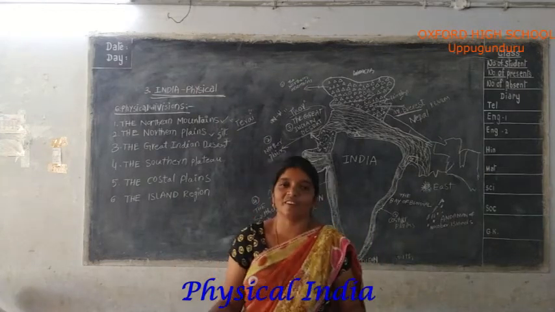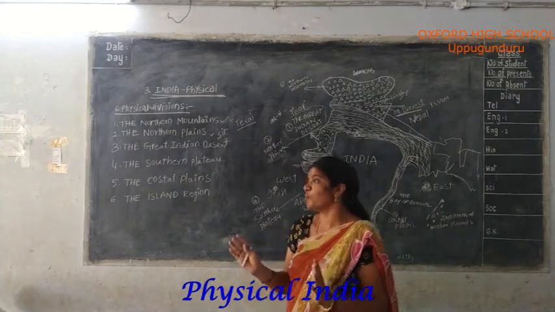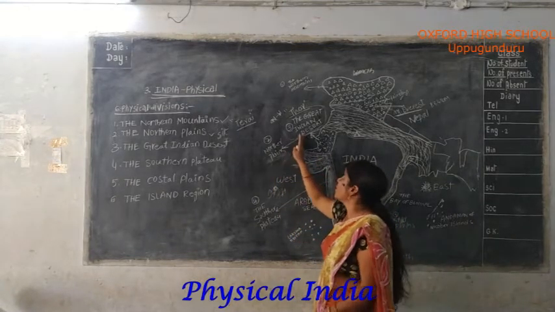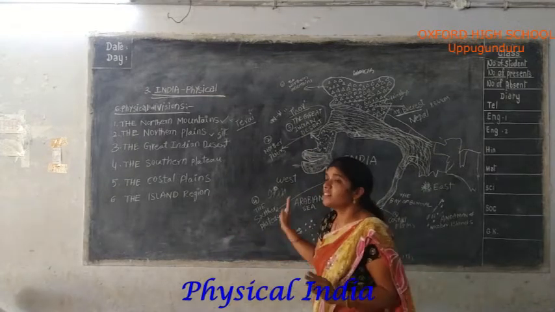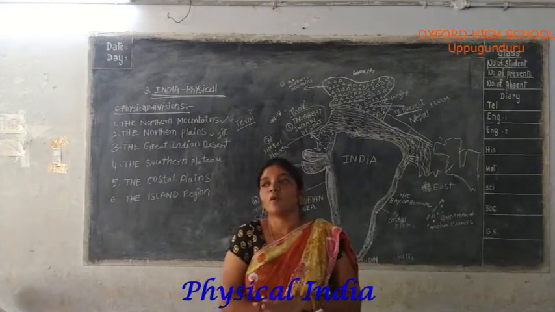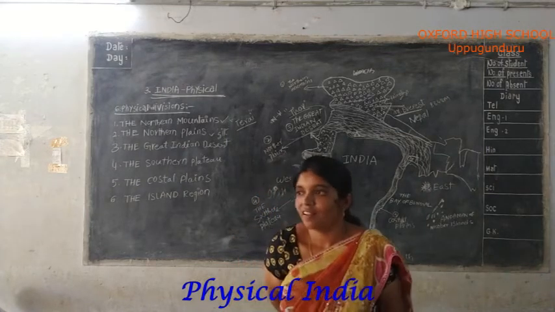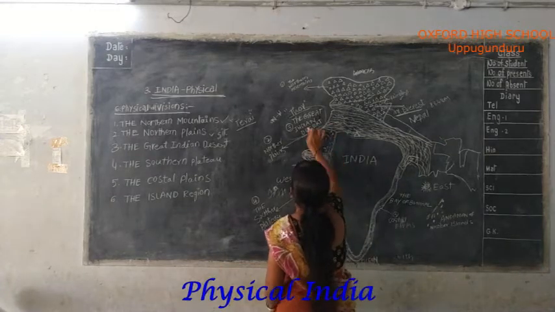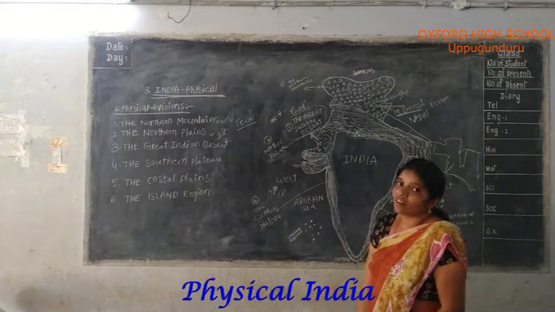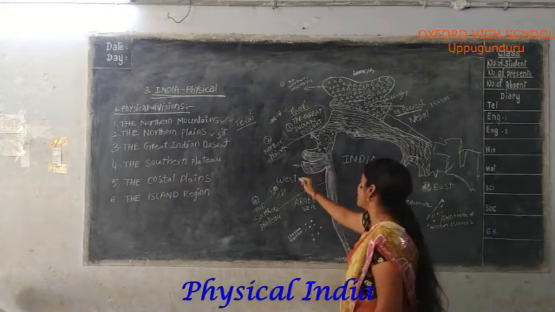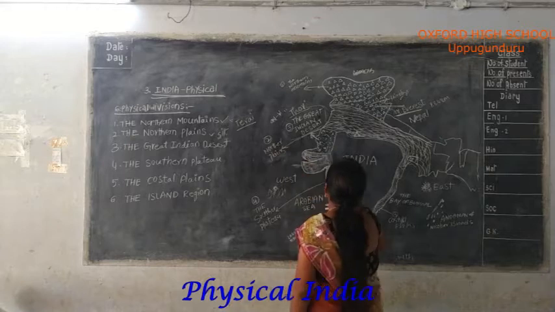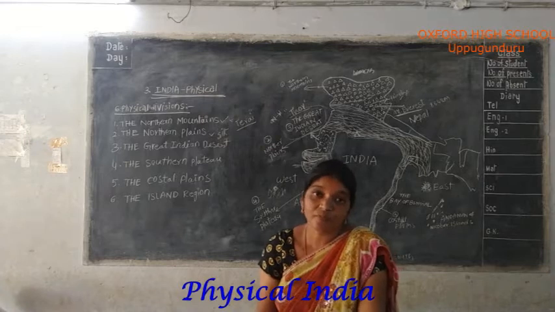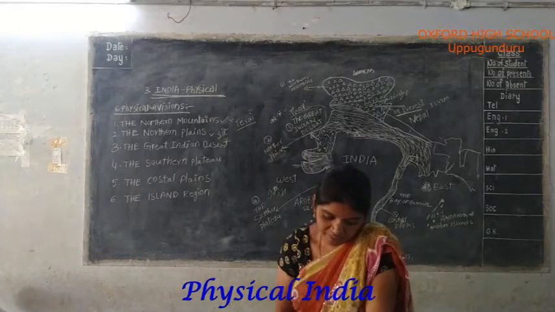We can't stay there. No human being can live there. This is the explanation of the Great Indian Desert, known as the Thar Desert, located in the northwest part of India, in the state of Rajasthan.